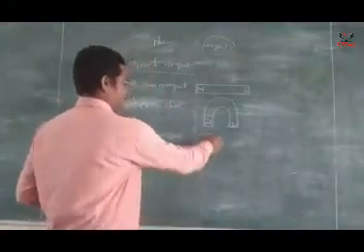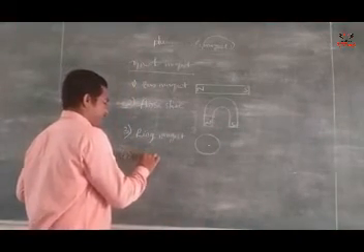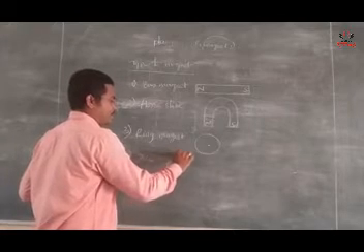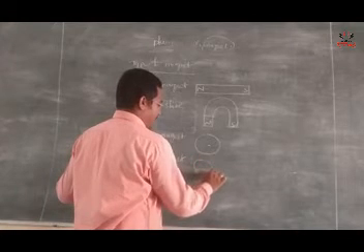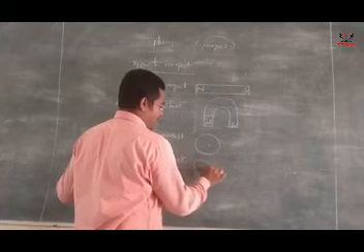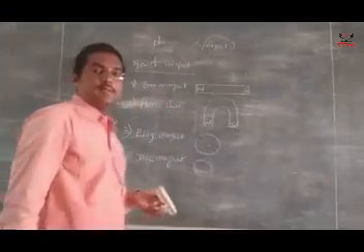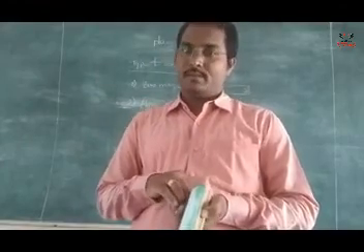Next, the fourth one is the disc magnet, like this. In the case of a disc magnet also, the pole is in the middle of the disc.